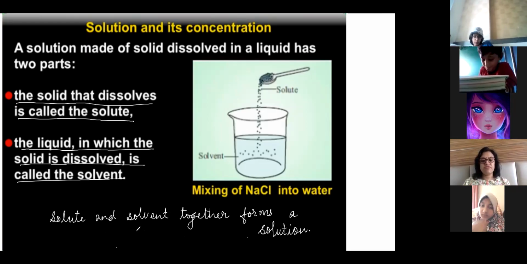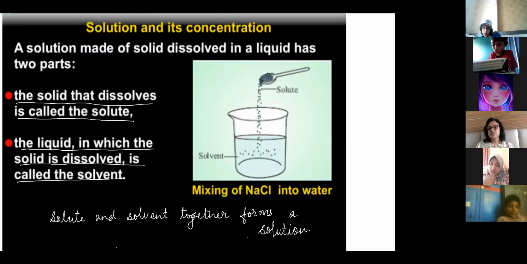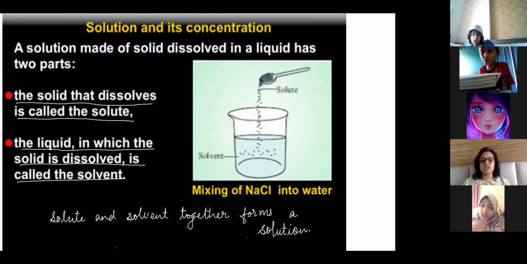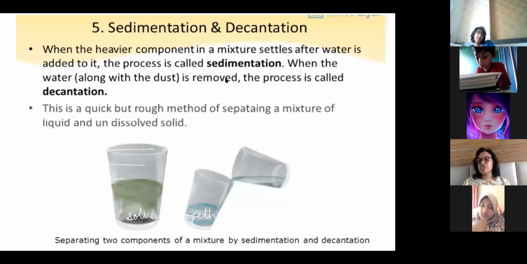We will now study sedimentation and decantation also, right? I showed you one method, sedimentation and decantation. Today we did hand picking, threshing, winnowing, and sieving, and we did solution also. What is a solution that we have done? Okay, so that's all for today. Sedimentation and decantation we'll do in the next class. What is sedimentation and decantation?